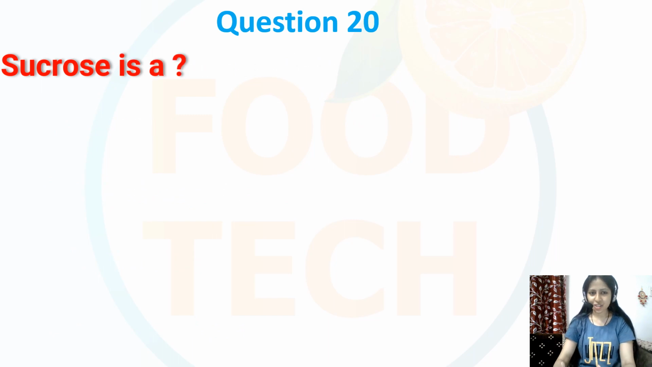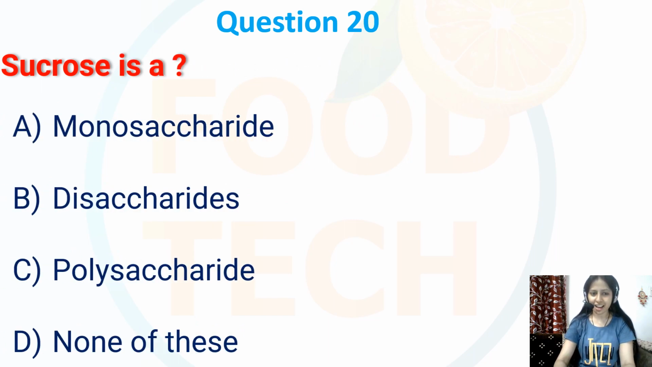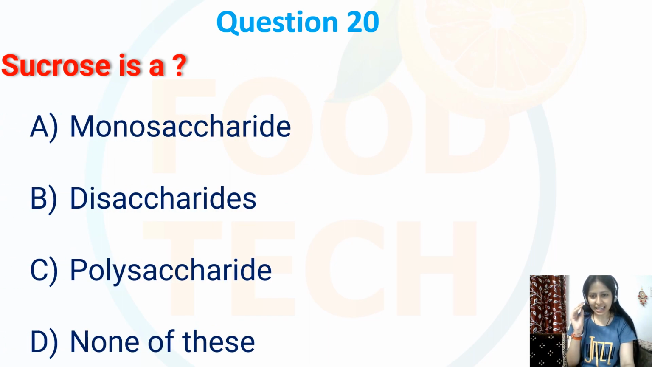Question number 20. Sucrose is a, so the options are monosaccharide, disaccharide, polysaccharide or none. This question is basic and I have also discussed it in my previous video. I want you all to comment down the correct option for this question. So do comment it down.